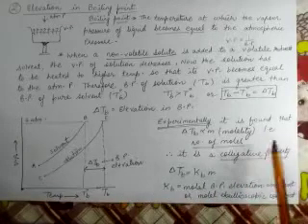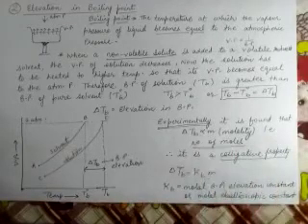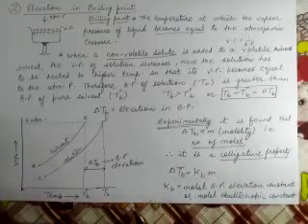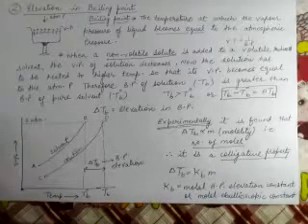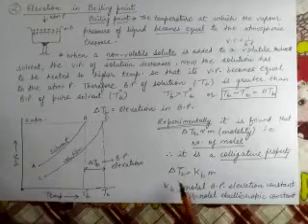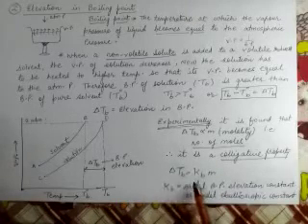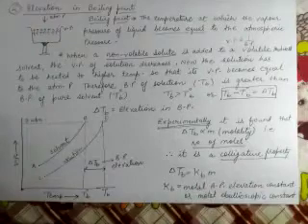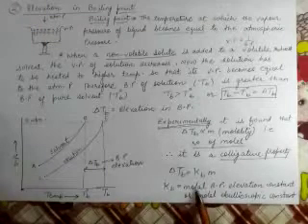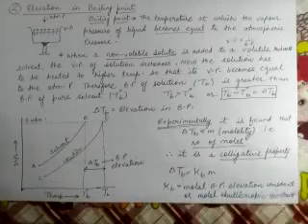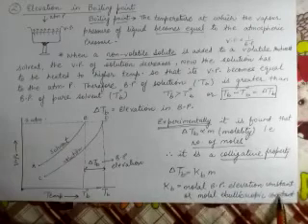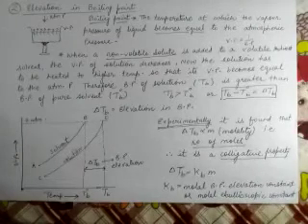So it is a colligative property, meaning greater is the molality of the solution, more will be the elevation in the boiling point. Now if I remove the proportionality sign, delta TB will be equal to KB into m. And what is this KB? This is molar boiling point elevation constant, or molar ebullioscopic constant. This is a proportionality constant.